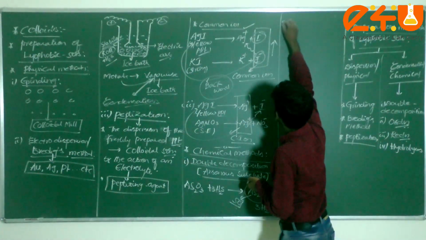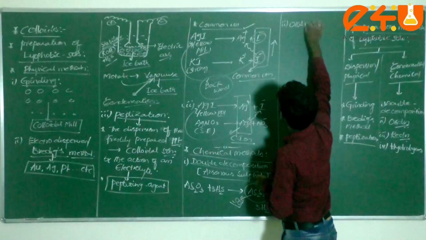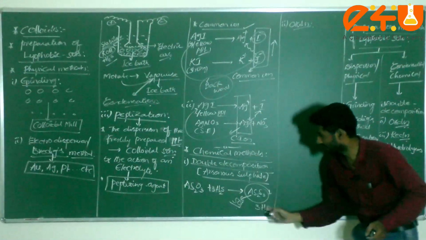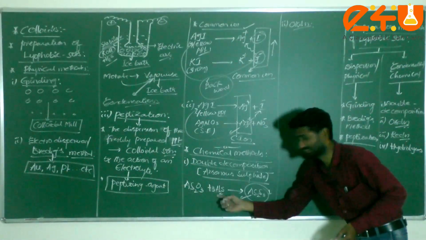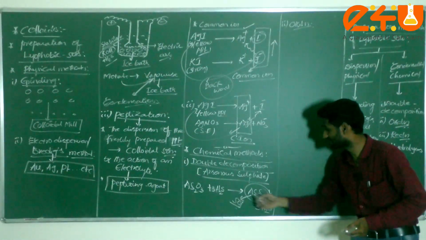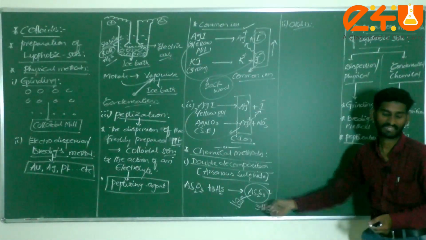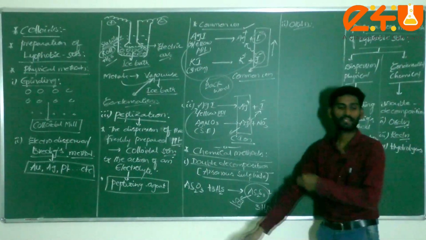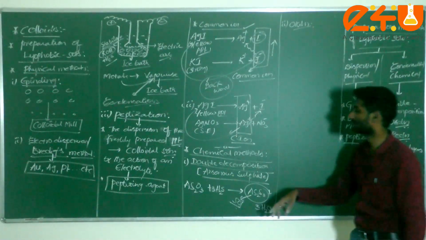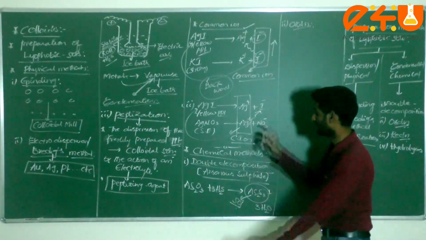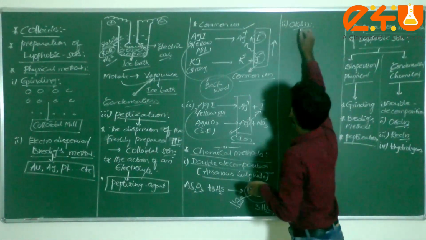Next method, dear students, oxidation. Check this reaction, which comes under double decomposition: AB plus CD gives rise to AC plus BD. You studied this in class 10, types of reactions: combination, decomposition, displacement, double decomposition.